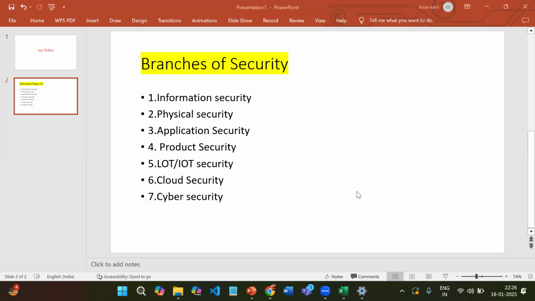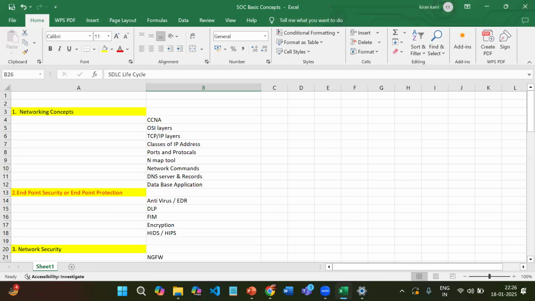Then coming to the next topic. I have prepared an Excel sheet, so it is easy to understand. That's why I'm preparing this tracker. Coming to the networking concept, in the security market, networking is the key point, right? The first point is that I'm preparing this with the networking concept. The reason for explaining in this Excel sheet is that if someone does not understand, they can revise it again and note everything down. That is the reason I created this Excel sheet.